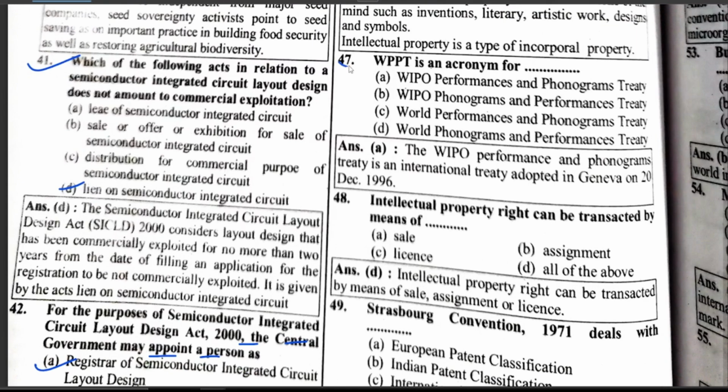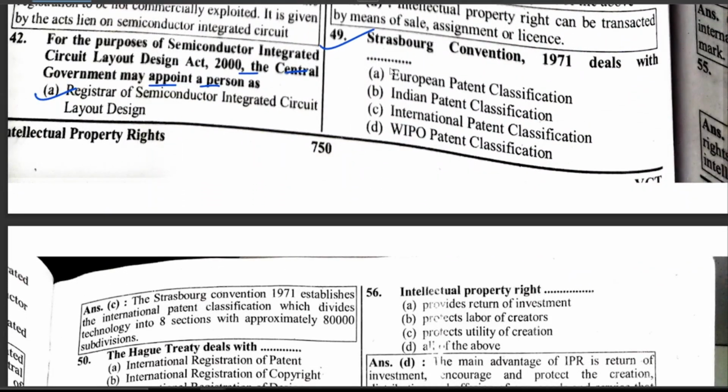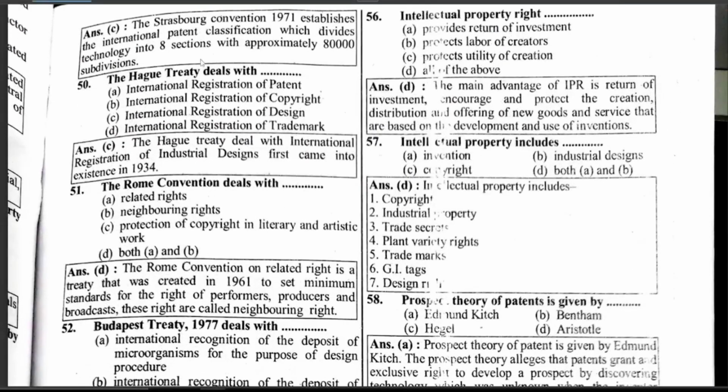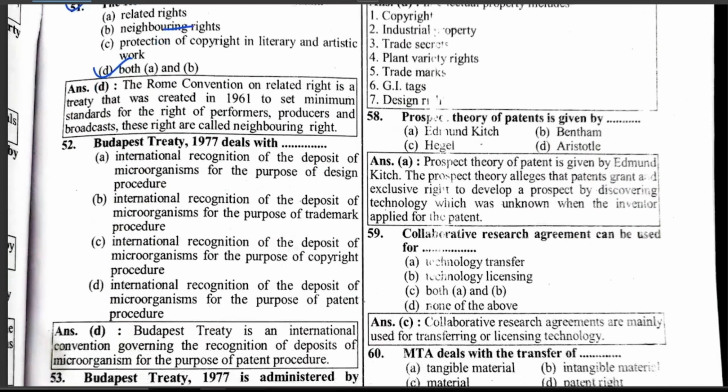WPPT is the acronym for WIPO Performances and Phonograms Treaty. Intellectual property rights can be transacted by means of sale, assignment, license, and all of the above. Strasbourg Convention 1971 deals with the international patent classification. The Hague Treaty deals with the international registration of designs. The Rome Convention deals with related rights, neighbouring rights, hence both A and B.